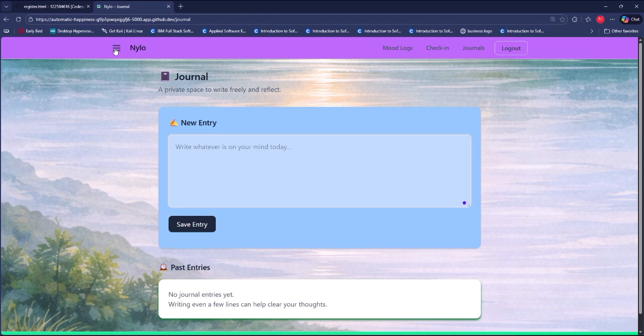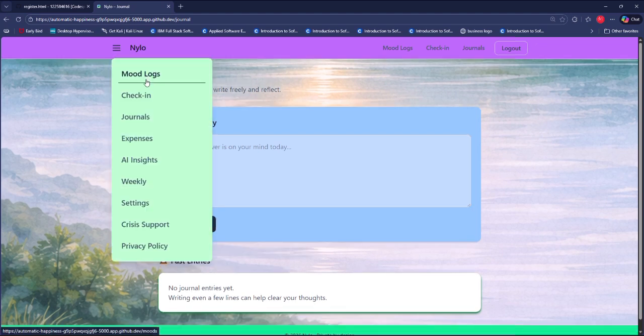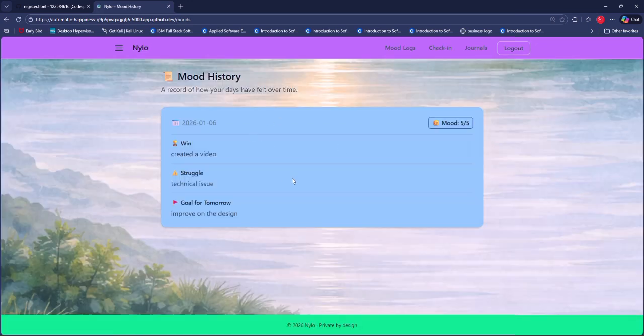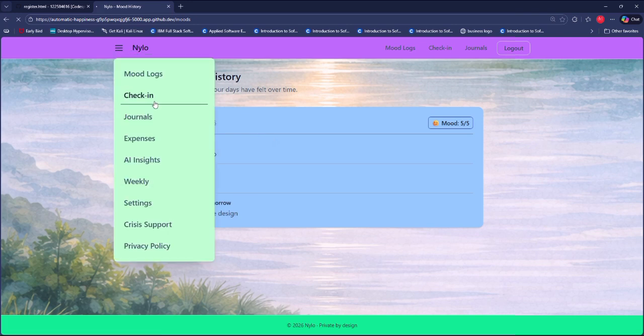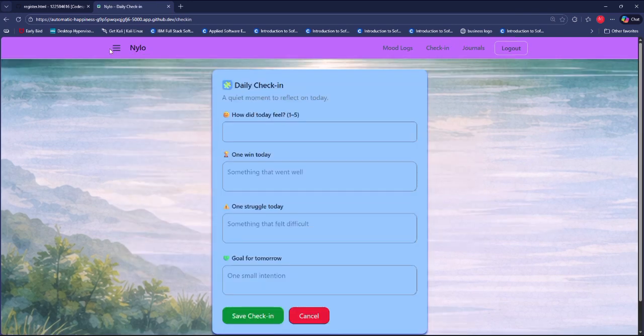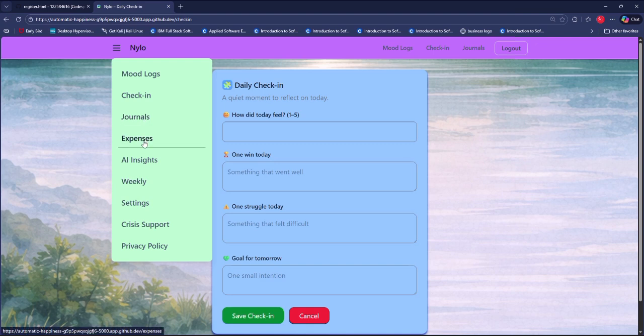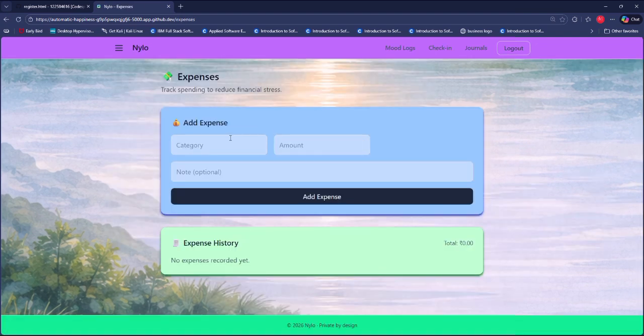So here is the hamburger icon where I have set all the others. Here you can see the mood logs where you can see your past moods, like I have recorded one today, and the check-in from where we recorded our day, and the journal we have seen, and the expenses. One more feature also helps you declutter your mind and focus on your productivity tasks, which will help you boost your performance and focus on the things which are actually important for you to grow.